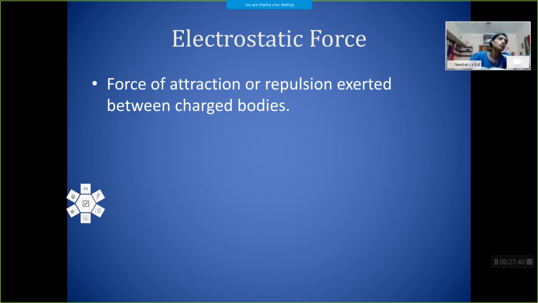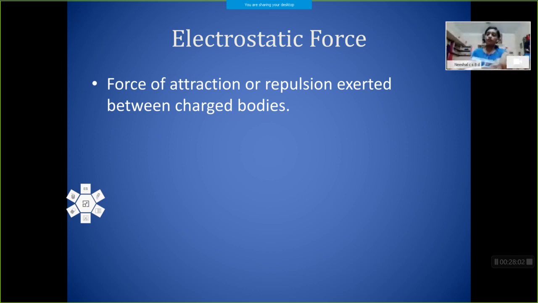When we take a plastic straw and rub it, it can acquire some type of charges, positive or negative, so that body we call a charged body.